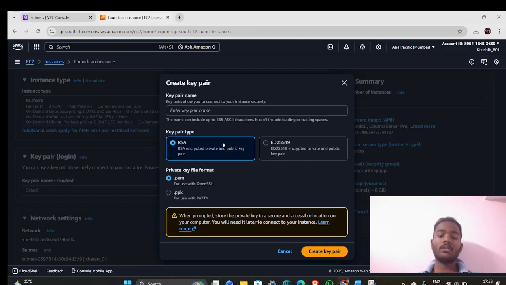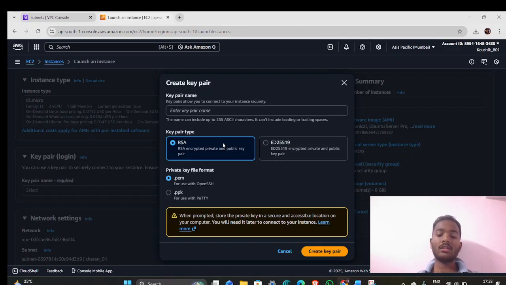What is a key pair? A key pair is used for secure login into an EC2 instance using SSH. It consists of a public key stored in AWS and a private key downloaded by the user. I created a key pair using the RSA algorithm and saved the private key in .pem format.